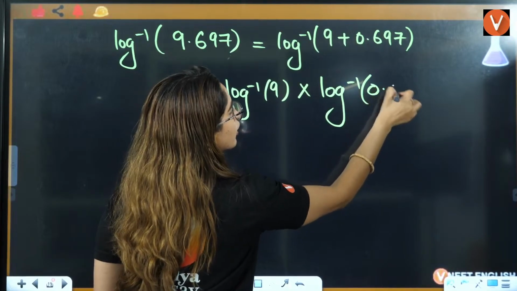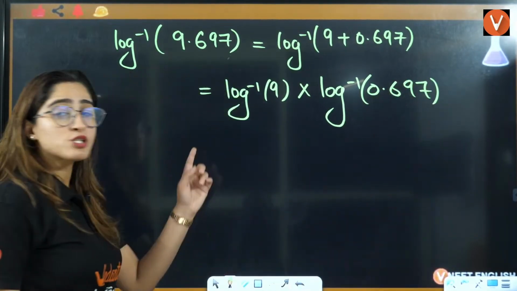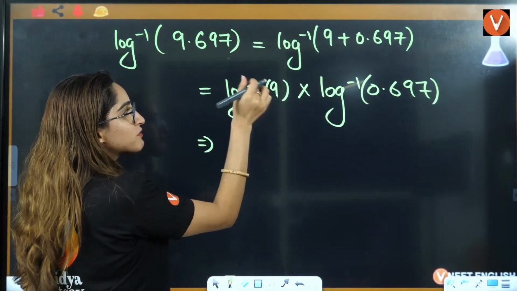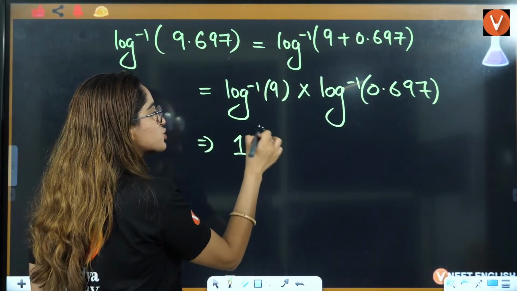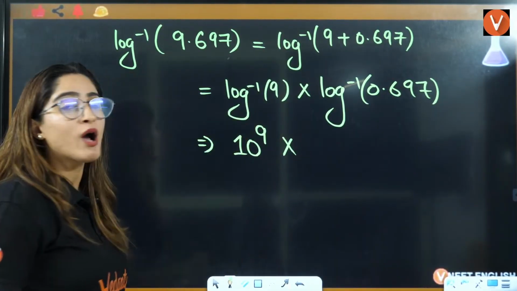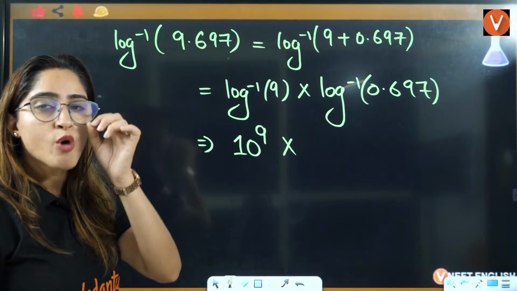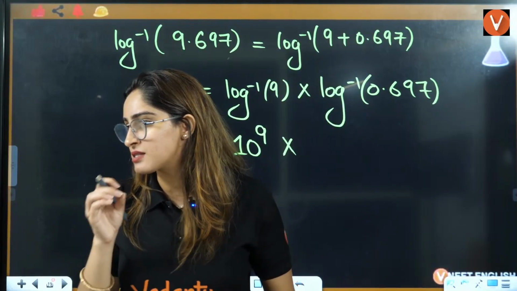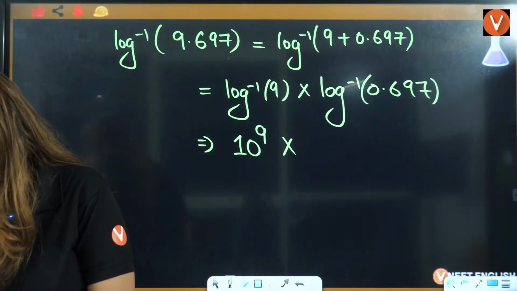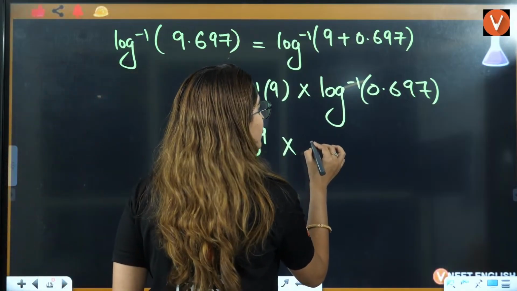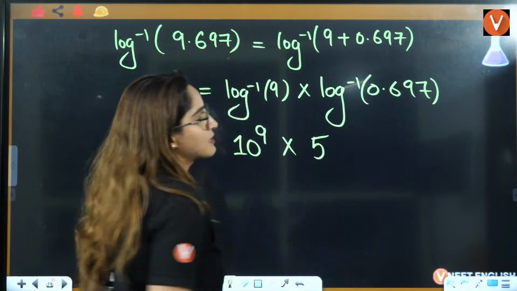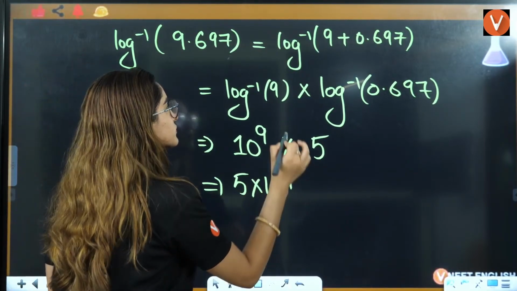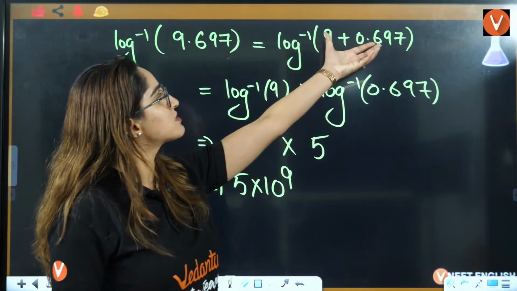What is log inverse of 9? If you have this positive value, it will be 10 raised to power 9, multiplied by log inverse of 0.697. 0.697 is the log of which number? Yes, very good, 0.697 is the log of 5, right? So can you directly write here 5 into 10 raised to power 9? From here also you can easily solve this, right?